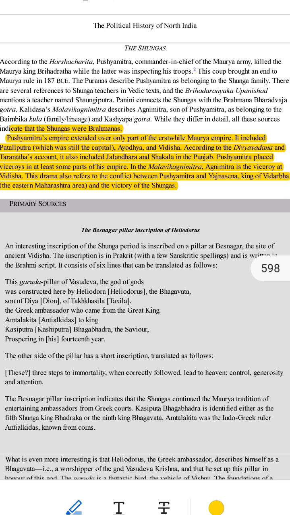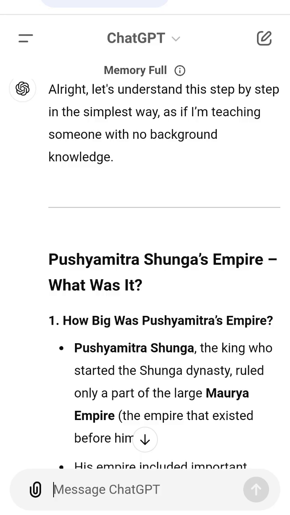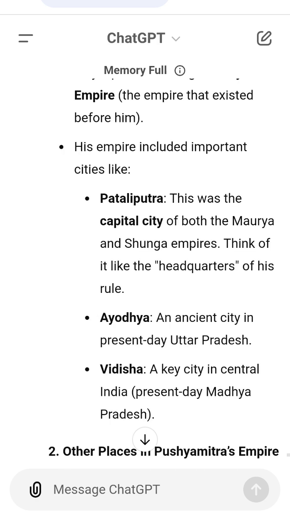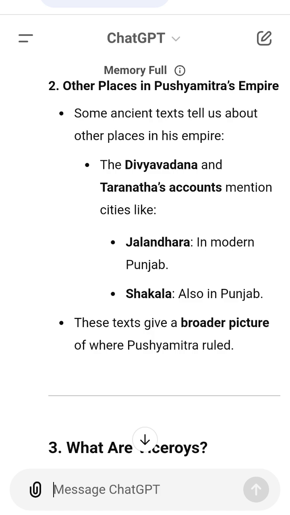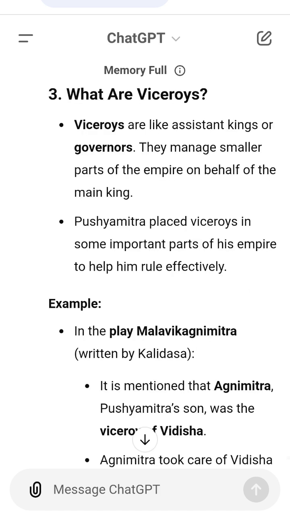3. Conflicts were common. Just like in modern times, kings faced wars and conflicts to keep their power. Pushyamitra's war with Yajnasena shows that even after taking over the empire, the Shungas had to fight for survival and control. Examples for better understanding. 1. Imagine a classroom. Pushyamitra is the principal of a school, his empire. He appoints vice principals, viceroys, to take care of different classes, regions. For example, Agnimitra manages the class Vidisha.